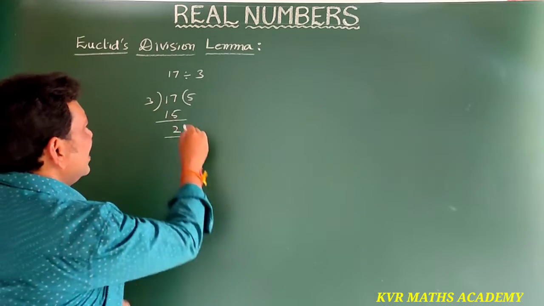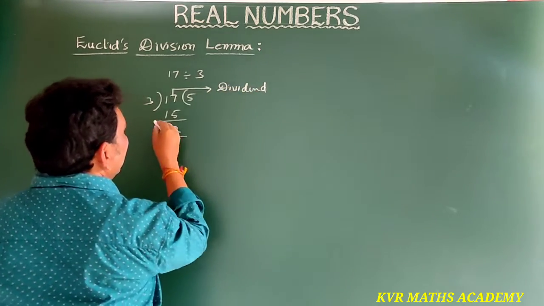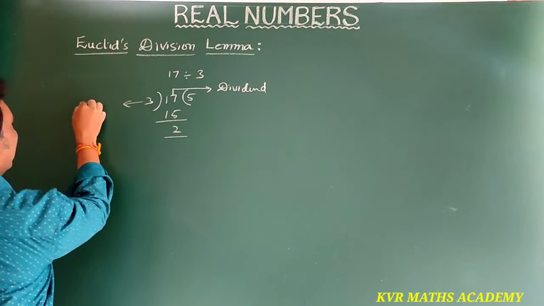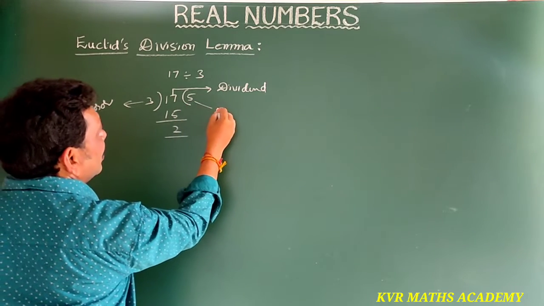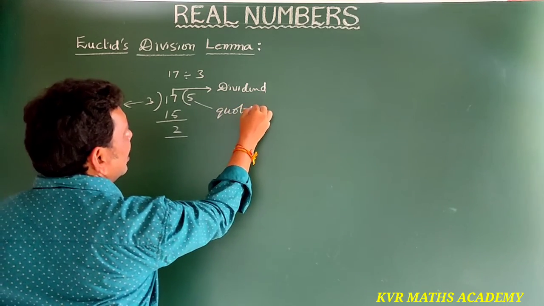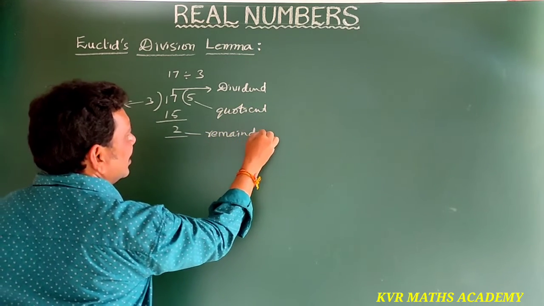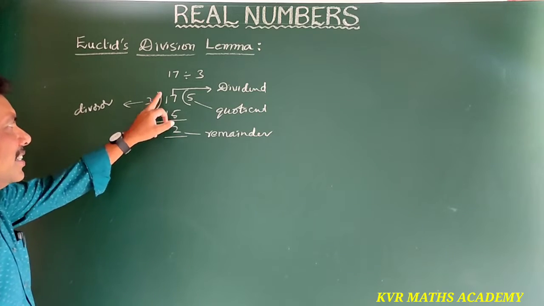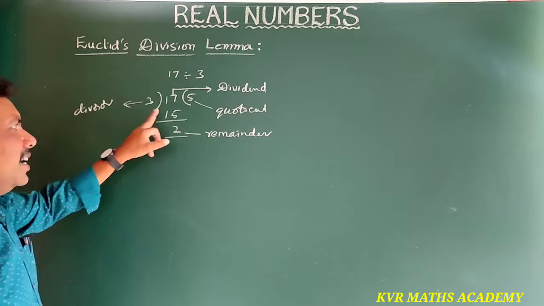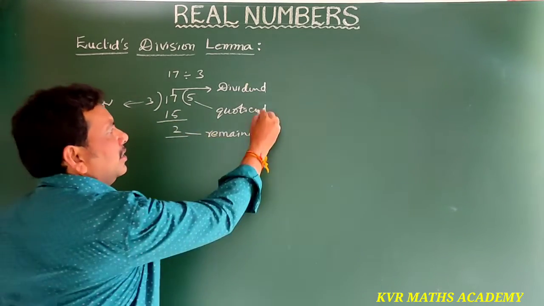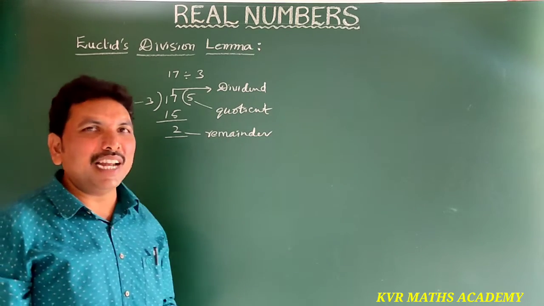Here 17 is called the dividend, and 3 is called the divisor. Next, here 5 is called the quotient and 2 is called the remainder. Here in 17 divided by 3, 17 is the dividend, 3 is the divisor, 5 is the quotient and 2 is the remainder. So we know very well about the division algorithm.